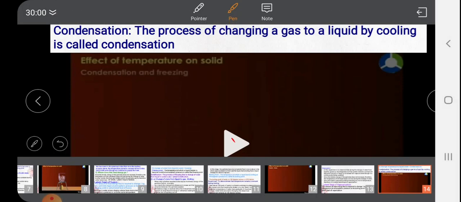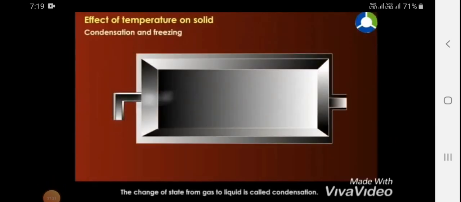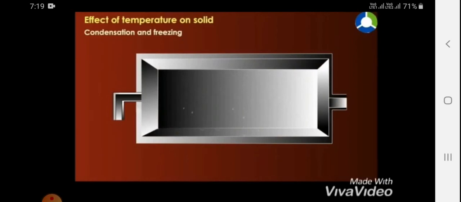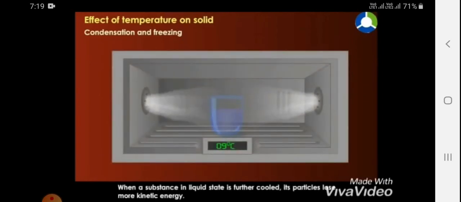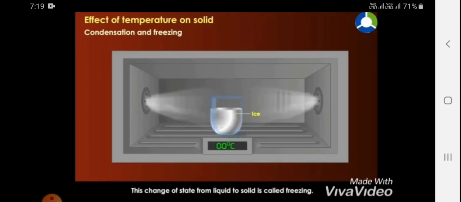So let us understand this by an activity. So let us watch the video. The change of state from gas to liquid is called condensation. Gases to liquid. When a substance in its liquid state is further cooled, its particles lose kinetic energy, so it comes to the solid state. The force of attraction becomes stronger and the liquid changes into a solid. This change of state from liquid to solid is called freezing.